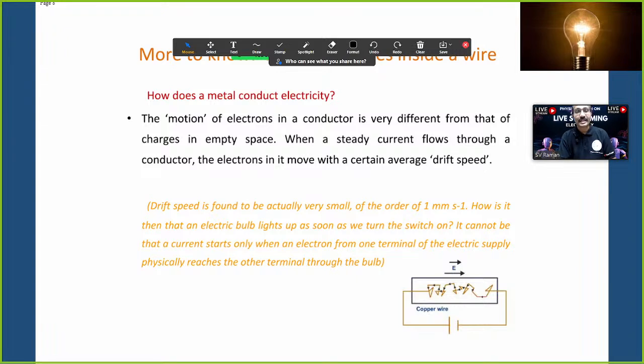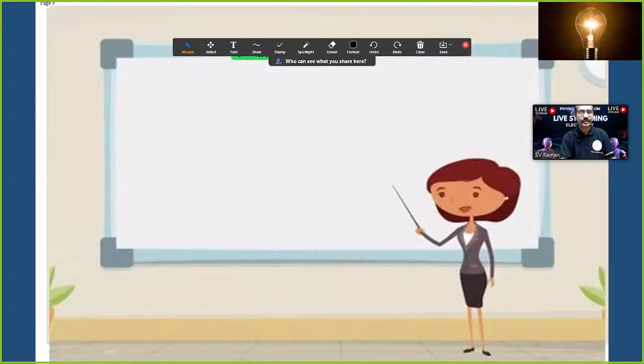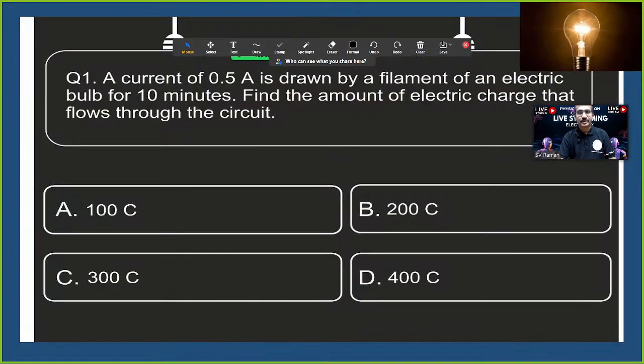How does a metal conduct electricity? The motion of electrons in a conductor is very different from that of charges in empty space. When a steady current flows through a conductor, the electrons in it move with a certain average drift speed. Now let's see what we understood. There are some CBSE related questions.